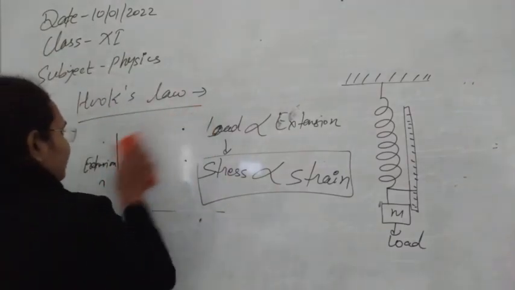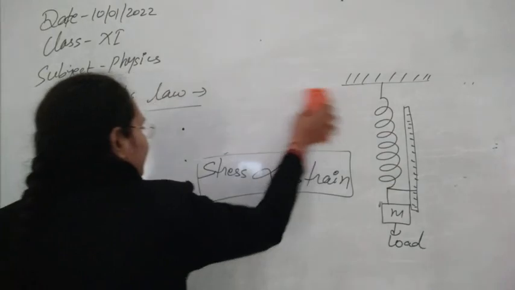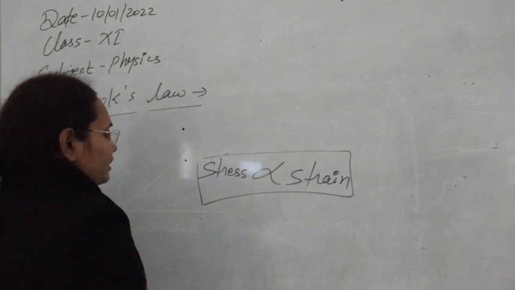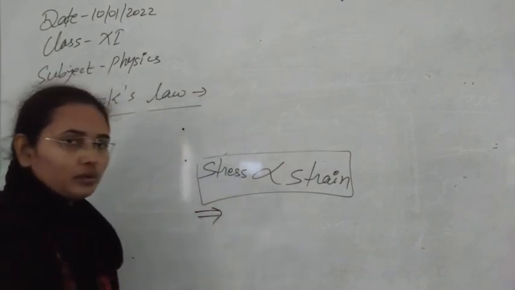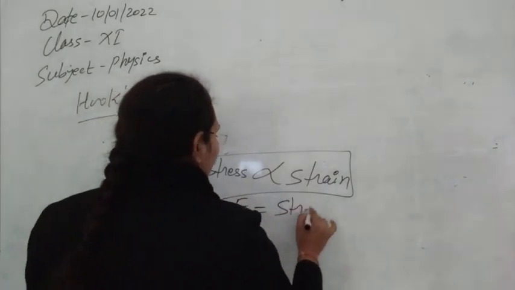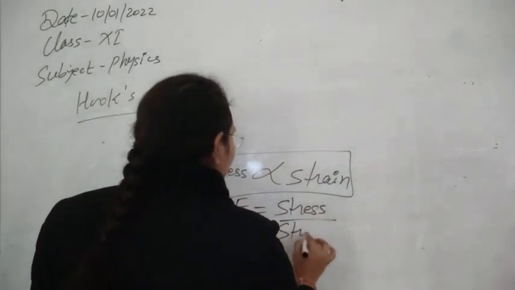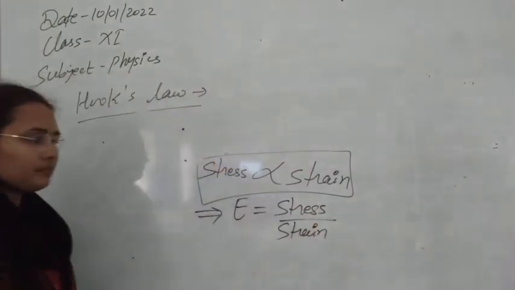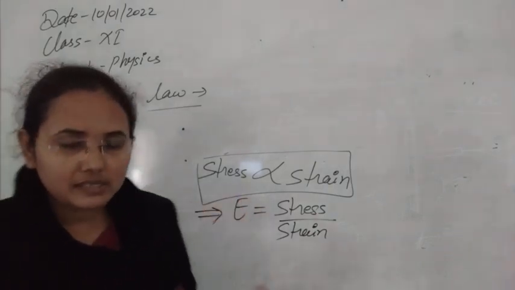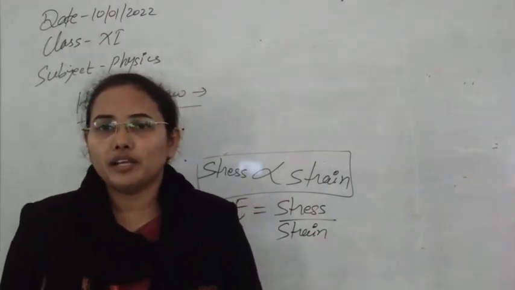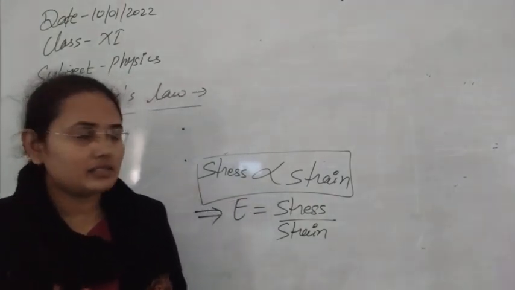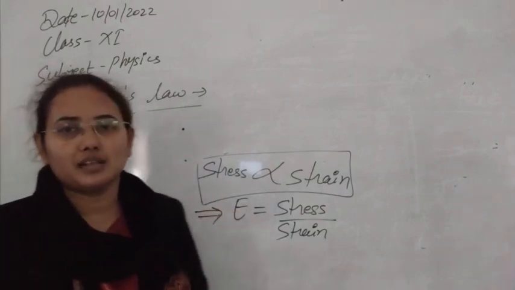For this, we can have a proportionality constant. That proportionality constant is known as the elastic constant. Suppose that proportionality constant is E. Now we can write this expression in general as stress upon strain equals E. This elastic constant measures exactly how elastic the body is, the degree of elasticity in the body. That degree of elasticity can be measured easily by using this elastic constant.